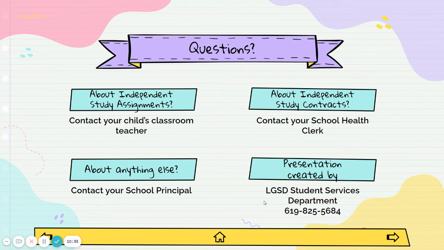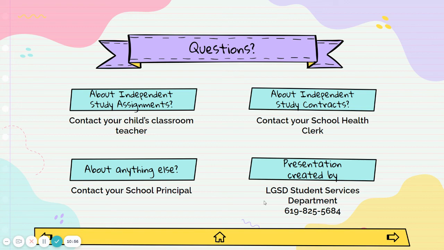If you have any questions at all, I would say for different things, for maybe independent study contracts, that would be the school health clerk. If you are going to be out for an extended amount of time, and again, with COVID right now, that might be the case, your health clerk would give you an independent study contract. So if you had any questions about that in particular, you can ask your school health clerk.